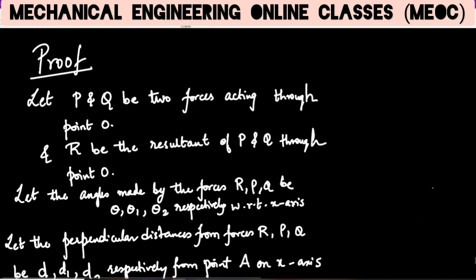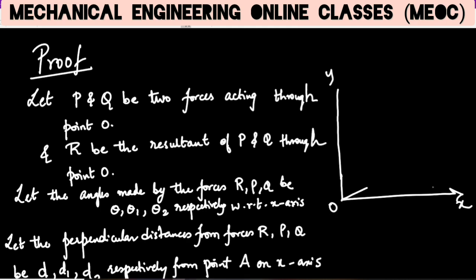Let us take a plane. Here I am taking an XY plane. P and Q are the two forces acting through point O. This is the origin O. Let this be the force P, let this be the force Q, and R is the resultant of P and Q. Naturally it will pass through O only.